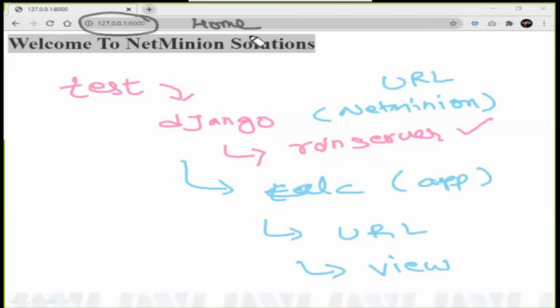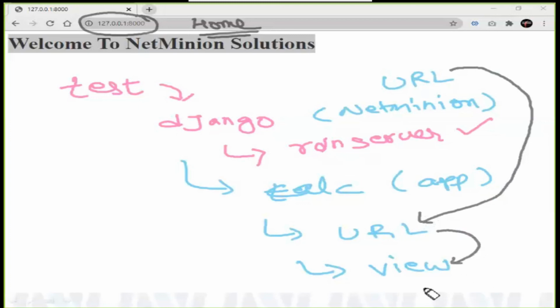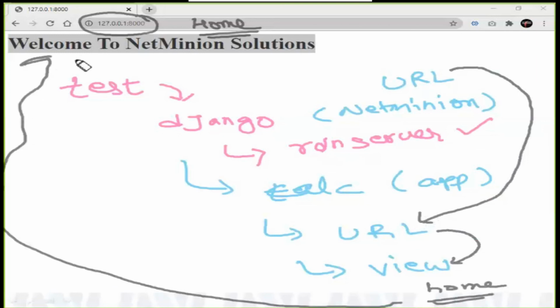So when I write nothing, it says go to the URL of your app. In this URL, I am saying go to the view. In the view, I have created a function named home, where I am rendering "Welcome to the NetMinion solutions," and it is presented on your screen. That is how all of this is working.